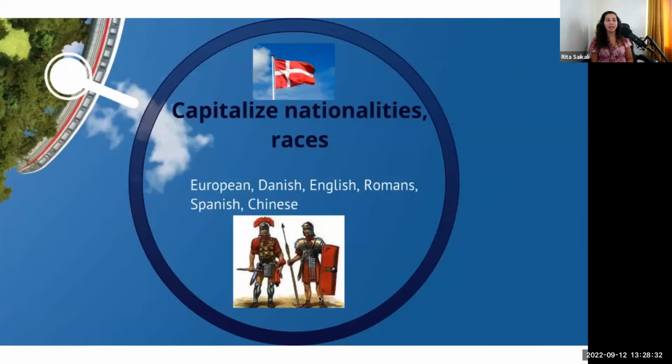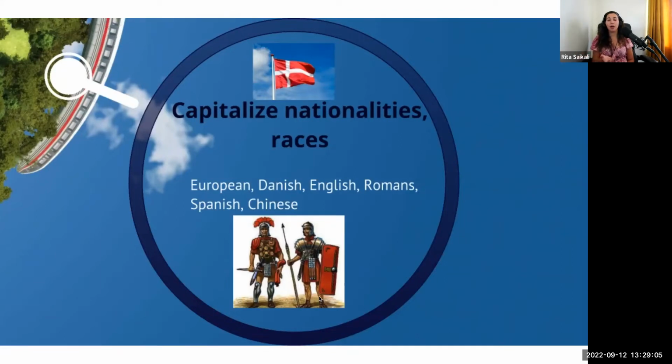We capitalize nationalities and races. Okay, so if it is a race, then we capitalize the first letter of the word. If it's a nationality from a country, for example, if you're saying I'm Mexican, the M should be capitalized. Okay, because it is a specific nation and we're talking about specific nations. I'm Latino. Latino is capitalized. The L in Latino is capitalized because it is a specific race.